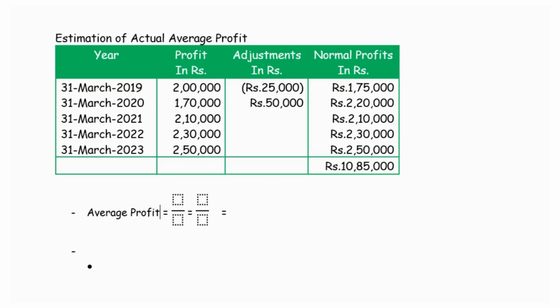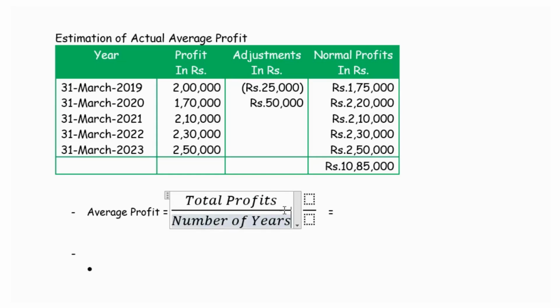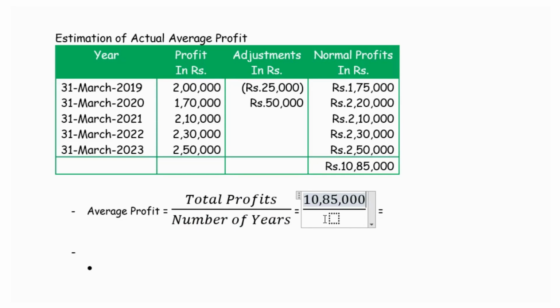Estimation of average profit. The average profit is the total profit earned divided by the number of years. The total profit we have arrived at is 10 lakh 85,000 and the number of years is 5. So it is 2 lakh 17,000. This is the actual average profit earned, and next we will be calculating the normal profit.